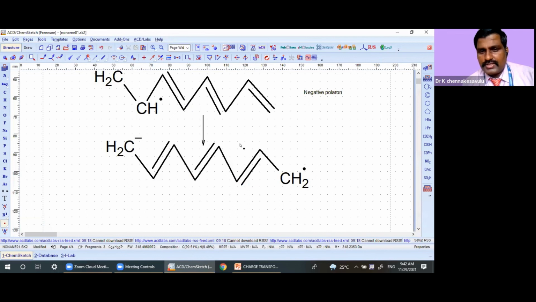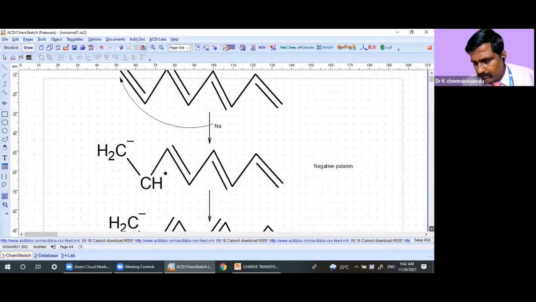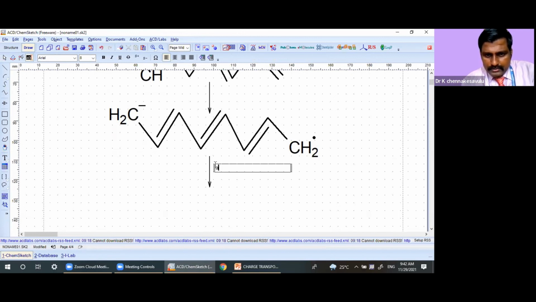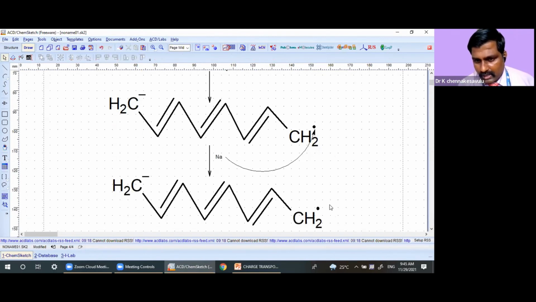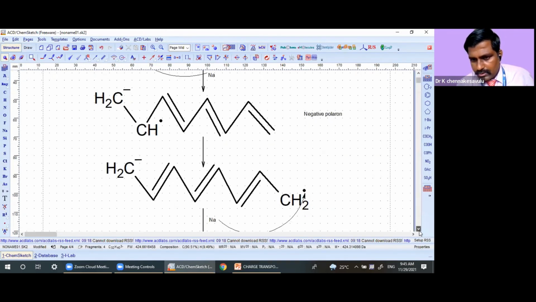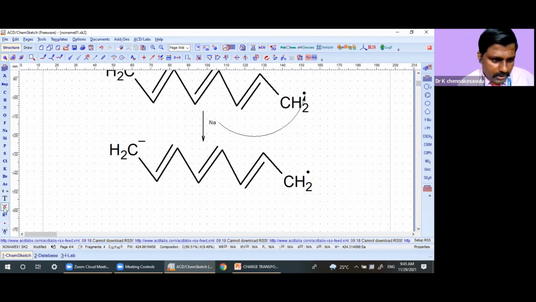Yes. Now this is a negative polaron, and for this negative polaron, if you are adding another sodium atom, second mole of sodium, if it is added at this point, what will happen? This carbon will get now a negative charge. Sodium is giving one electron to that. What will happen? It will get 2 electrons on the same carbon. Instead of that, I write this negative charge. Now, this is what negative bipolaron.